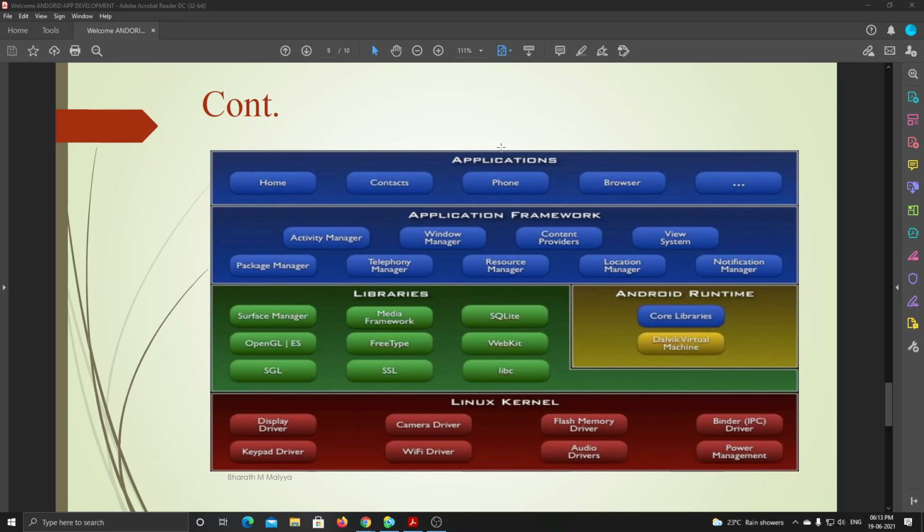The application is just the top layer which you see on the display. When I press some buttons, all these things are processed. These are the background processes, and this is the front end, the UI, the user interface.